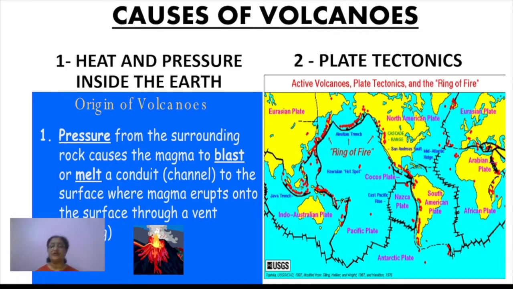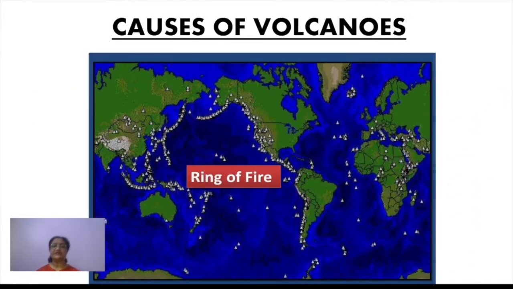And why it is called Ring of Fire, the main reason behind it is this only, that you can see here a number of volcanoes are present in this area, right? 75% to 80% of the total active and even dormant volcanoes can be seen within this part. And this is an area where you will find the margins of different tectonic plates, and that is why this is the most sensitive zone for volcanic activities. You can see here very clearly the ring of fire has been shown.